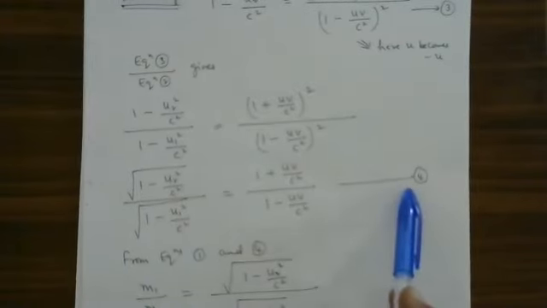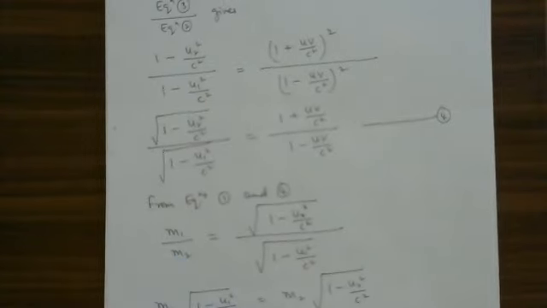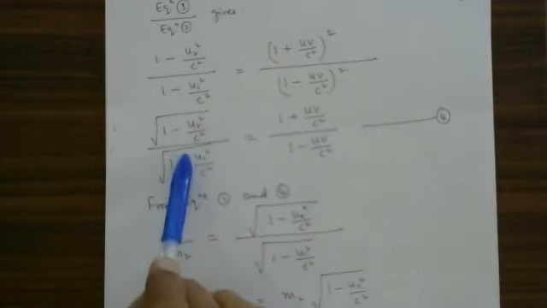This is equation number 1. Equation number 4, m1 by m2 is equal to this. That is equal to this according to equation number 1 and 4.